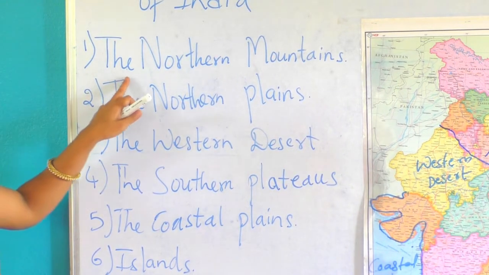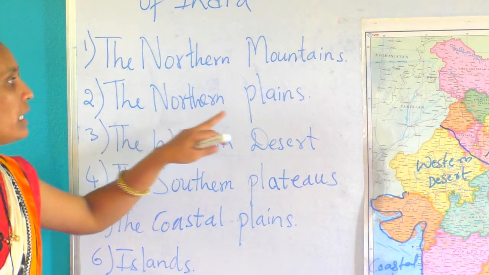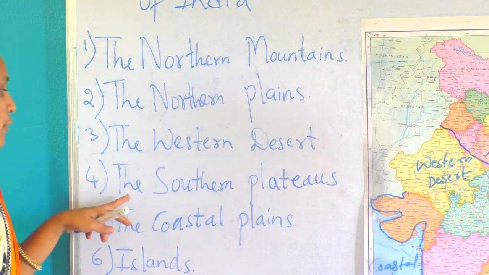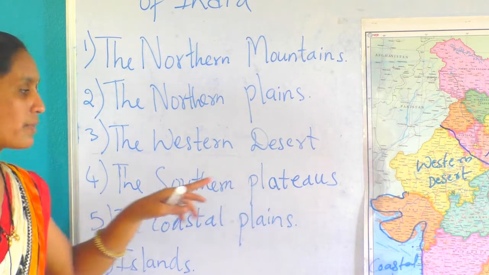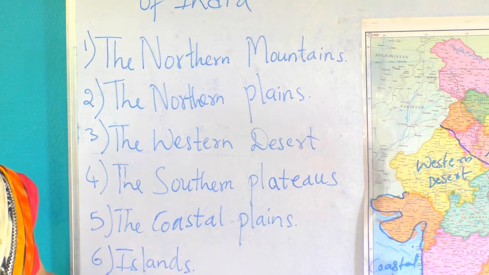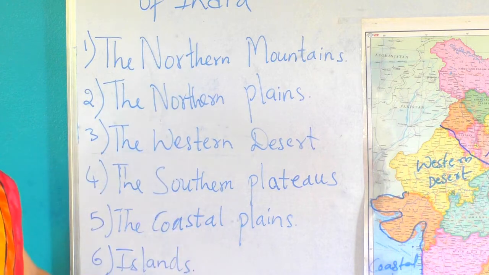First, the northern mountains. Second, the northern plains. Third, the western desert. Fourth, the southern plateaus. Fifth, the coastal plains. Sixth, islands. These are the 6 physical divisions of India.